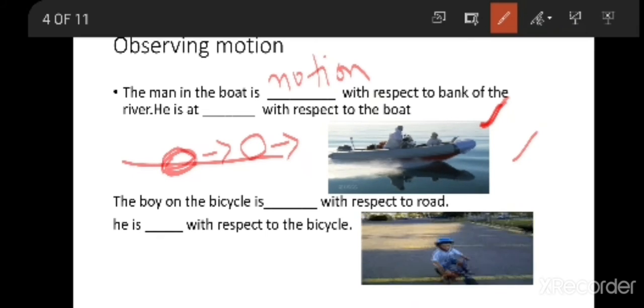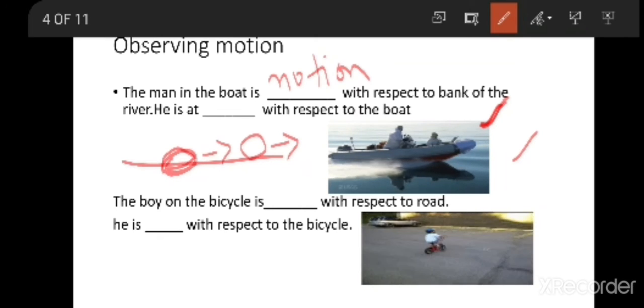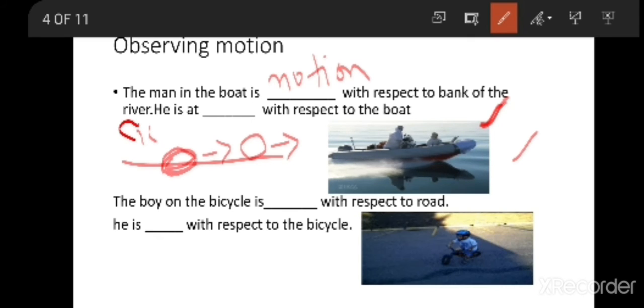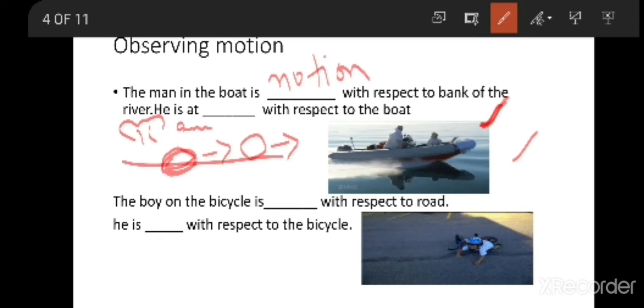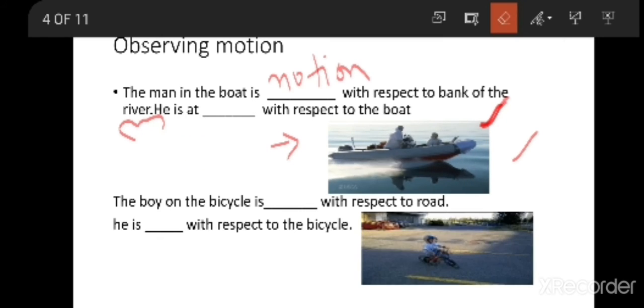The position is changing. The surroundings on the bank of the river are changing. First here there is some tree, then here there is some animal. So the surrounding positions are changing. So you can say the boat is in motion with respect to the bank of the river.